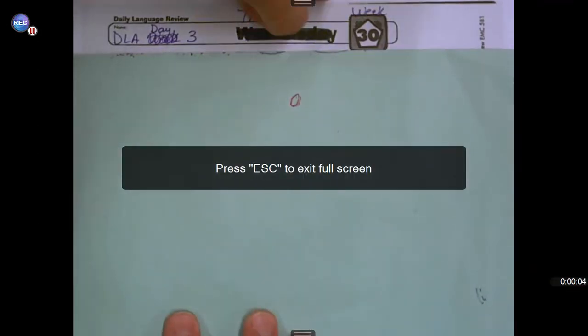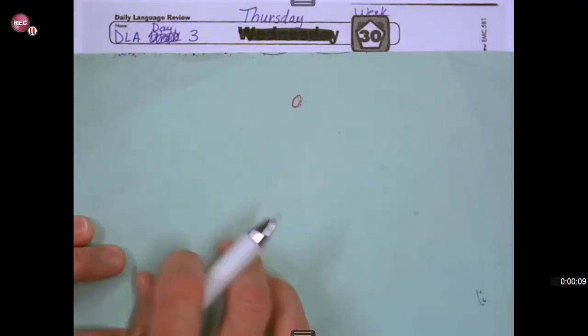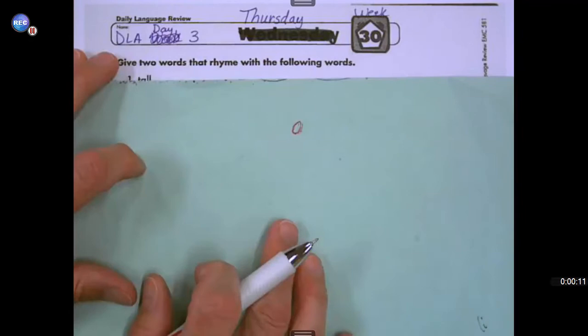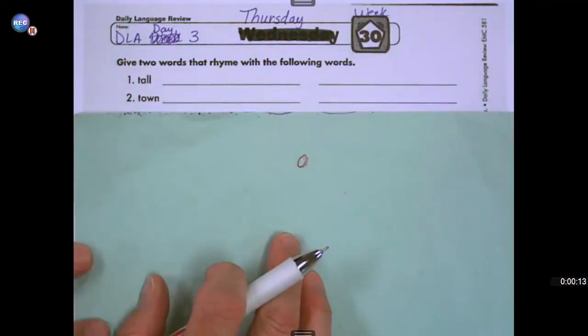Hi, third graders. We're going to check our work today for DLA Day 3. Today is Thursday, and it is week 30. So let's look at the first two.